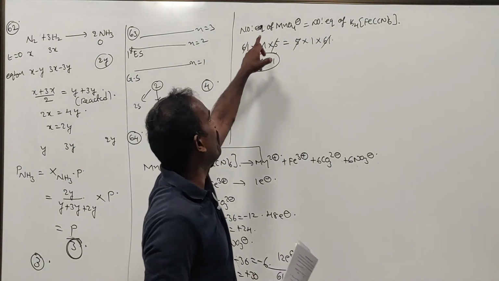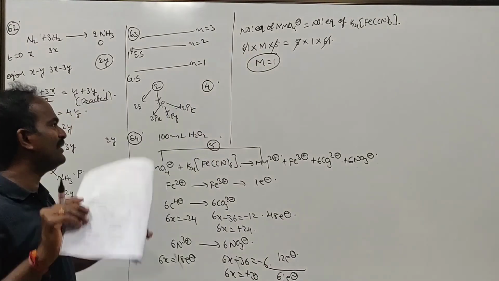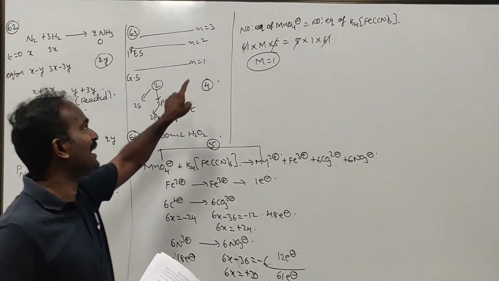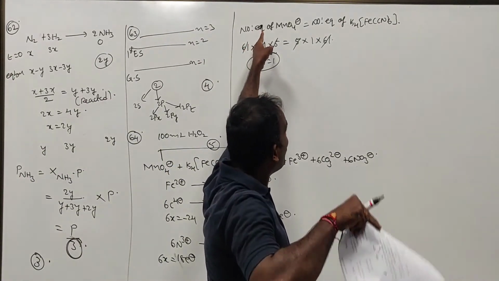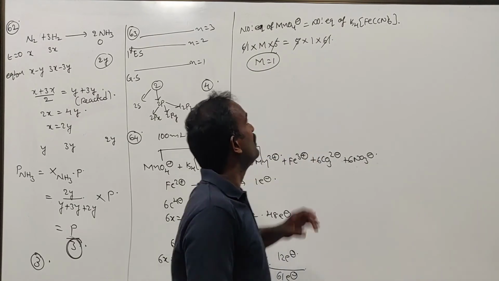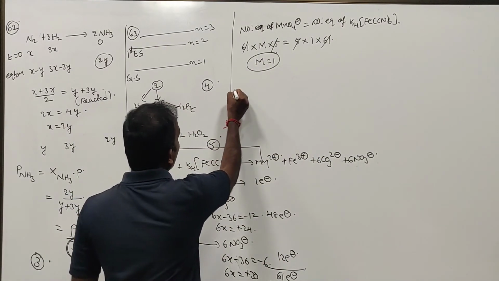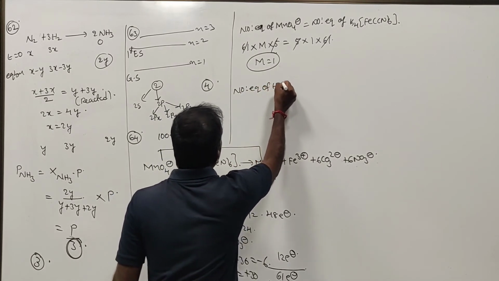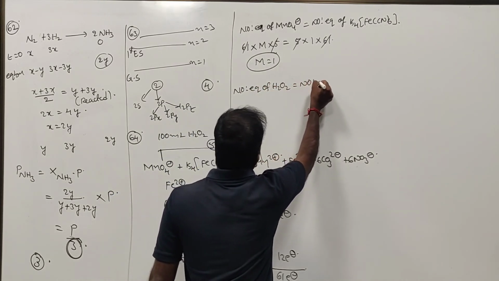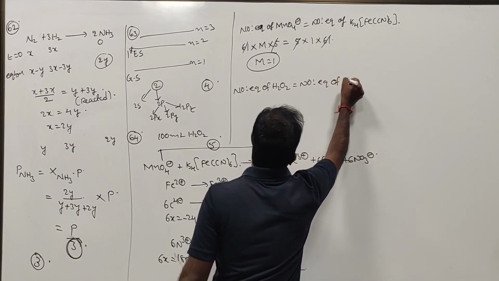The same thing will be applied for this one also. H2O2 is reacting with KMnO4, and KMnO4 is completely reacting with K4Fe(CN)6. Therefore, similarly, the number of equivalents of H2O2 is equal to the number of equivalents of KMnO4.